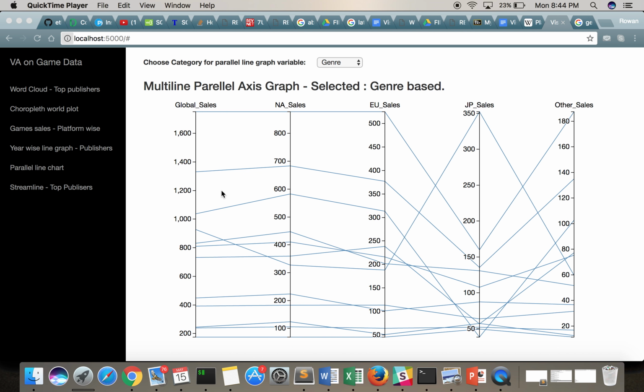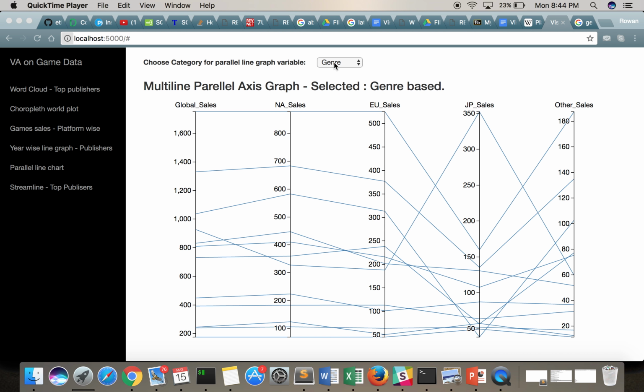Now we come to the multi-line parallel axis graph. In this graph, the different axes are the columns that we want to deal with. The different axes in this graph are global sales, North America sales, European Union sales, Japan sales, and other sales.